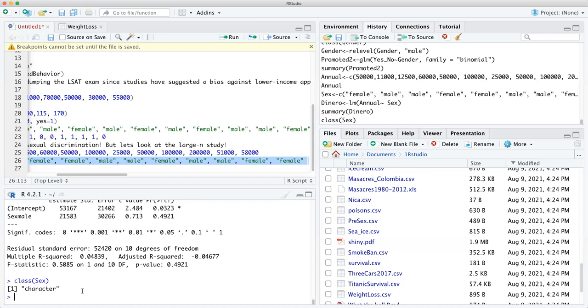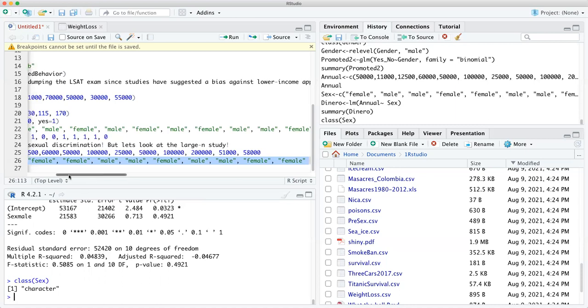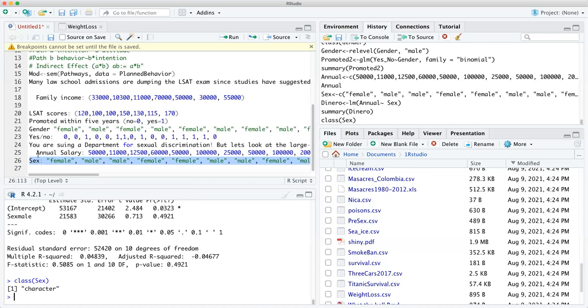And you can use this LM function, like I said, even though we have a categorical variable for the independent variable, we still have continuous. And you'll see that in the other ones. But I wanted to do this just to make sure you understand, because this is how it is on the quiz. You'll copy and paste these. Okay, so let's do this. Let's make it into a factor. So we're doing sex, just like we'll do gender when we do GLM.